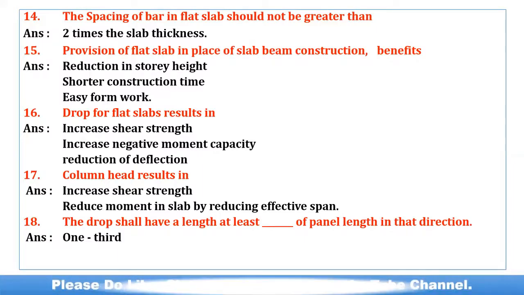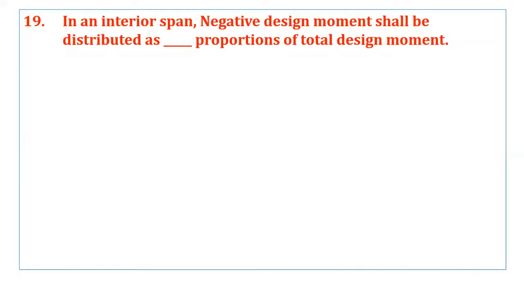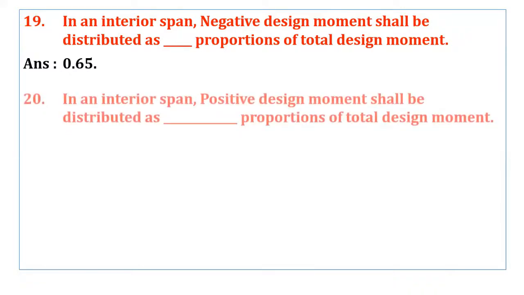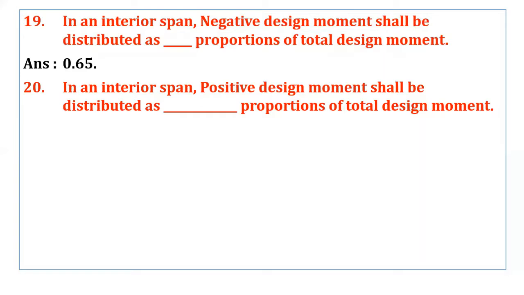Okay. See the next question. In an interior span, negative design moment shall be distributed as dash proportions of total design moment. 0.65. Next, in an interior span, positive design moment shall be distributed as dash proportions of total design moment. So the remaining is 0.35. Okay. These are some important questions which are useful for your comprehensive Viva.